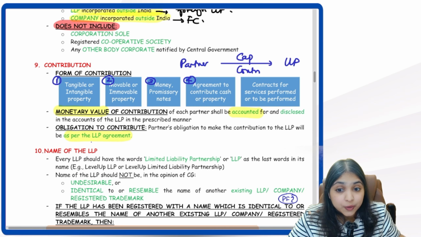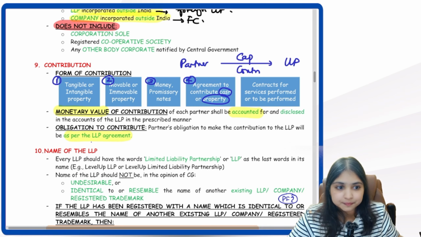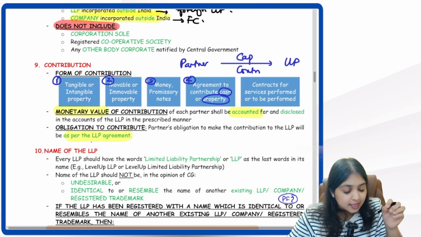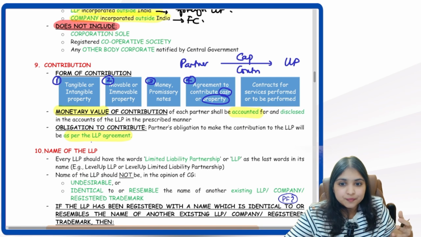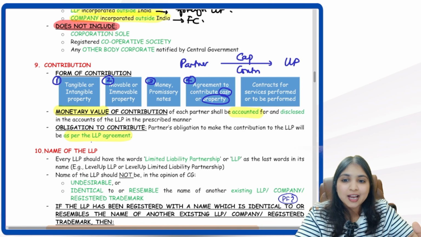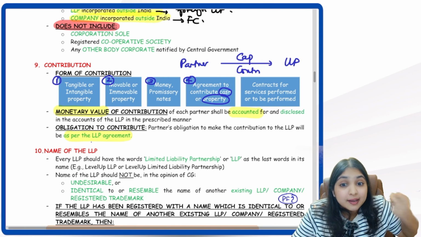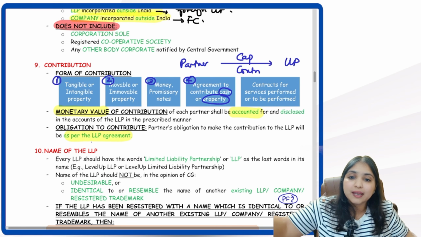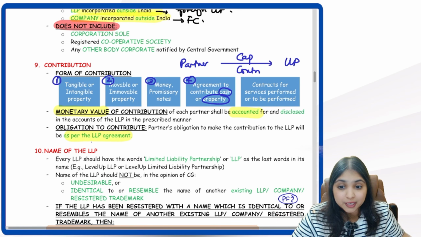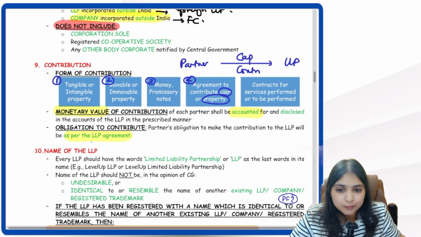Then this is interesting, okay? It can be an agreement to contribute cash or property, which means it can be a promise. It can be a promise that I agree to give you so much cash or so much property in the future. Not right now, but I can enter into an agreement saying that I will bring in the future so much cash or so much property. So it can be an agreement to contribute cash or property.